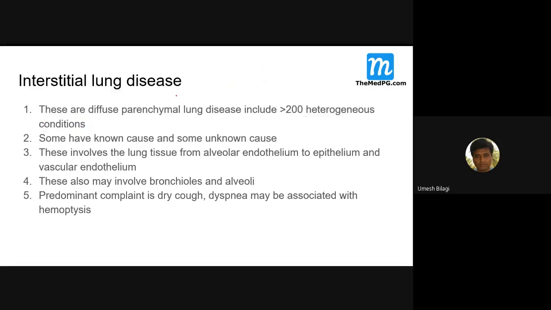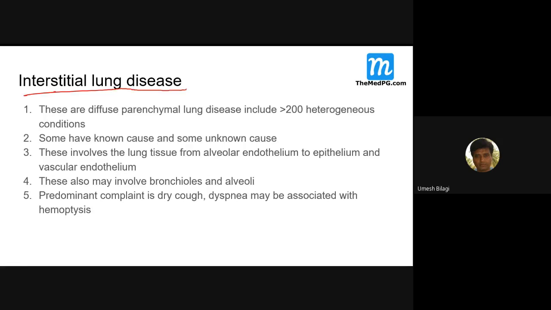So please go through the newer edition of Harrison and also the previous edition. Before going into the new edition, I want to tell you something about what I saw in the previous edition, which I read in the past.